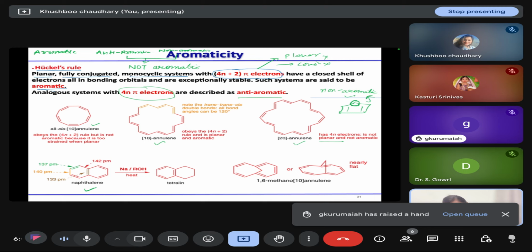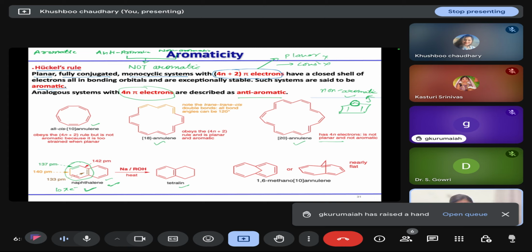For example, naphthalene has 10 pi electrons if we consider only the peripheral electrons, but it can undergo reduction to form tetralin. Because we consider it as two benzene rings, one benzene ring will remain intact and the other benzene ring can be reduced. But if we consider it as two separate benzene rings, the benzene ring will not get reduced so easily. That's why naphthalene shows different behavior from benzene as well.